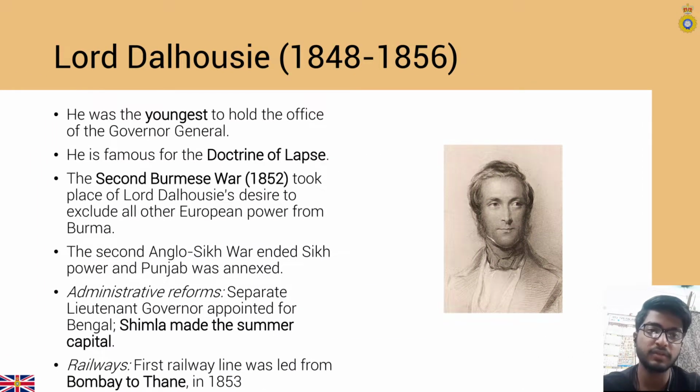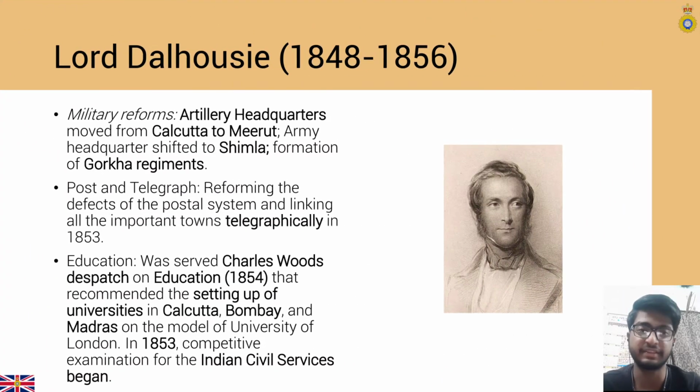Next came Lord Dalhousie, in 1848 to 1856. He was the youngest Governor General of India. He is famous for the doctrine of lapse. The Second Burmese War took place because Dalhousie desired to exclude all other European powers from Burma. The Second Anglo-Sikh War ended the Sikh power and Punjab was annexed. He became the separate Governor-General appointed for Bengal. Shimla was made the summer capital.